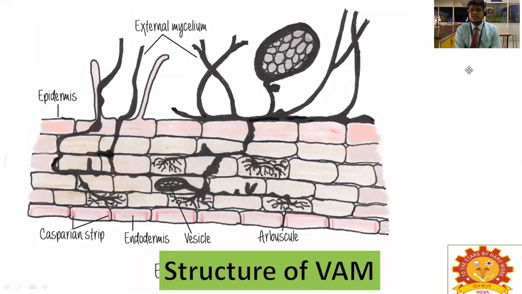So this is the structure of VAM. VAM is classified into several species, and it is classified based on the chlamydospores. This one is the chlamydospore, in the external mycelium. This layer is the epidermal layer, and this one is the Casparian strip and endodermis layer. This one is the vesicles, a bulb-like structure used to store nutrients, and this one is the arbuscules, used to transport the nutrients. Based on the chlamydospores, and this one is the stalk, the classification will be divided according to the stalk.